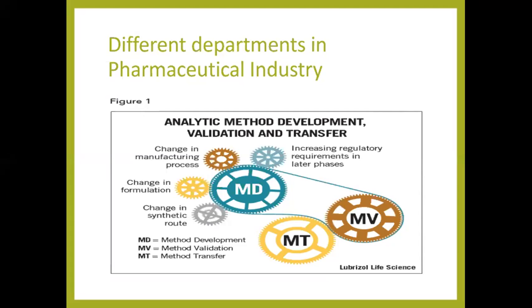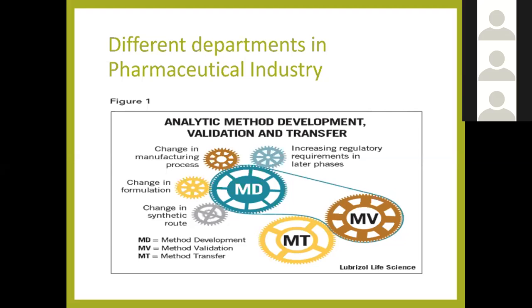There are some analytical activities, for example identification tests, potency of the dosage form, qualitative tests for impurities, limit tests for controlling impurities, and specification tests. This is how these departments work.